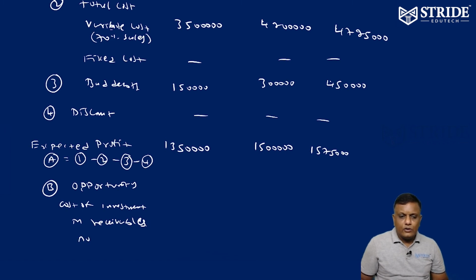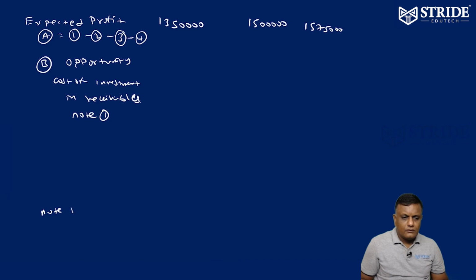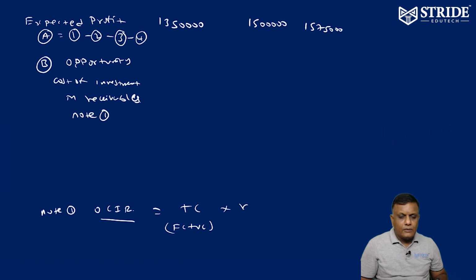For this you can take note 1: opportunity cost of investment in receivables is equivalent to total cost, that is fixed cost plus variable cost, into R by 100, rate of investment by 100, into average collection period. If the period is in terms of months you can divide by 12. If it is days, you can divide by 365 or 360 as the case may be.